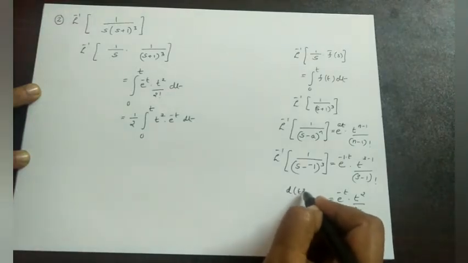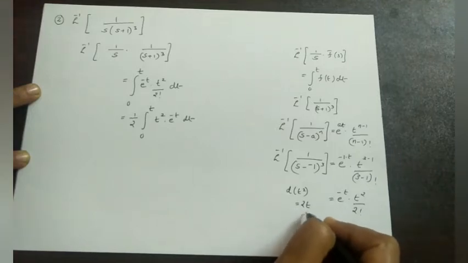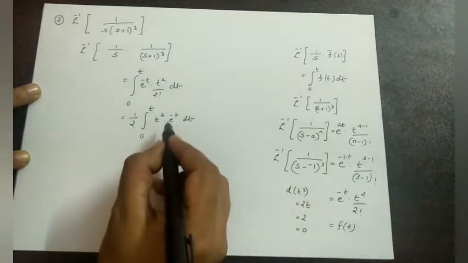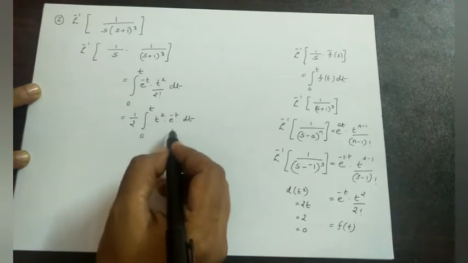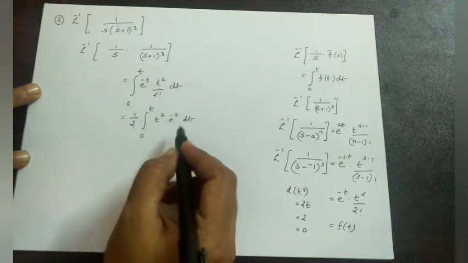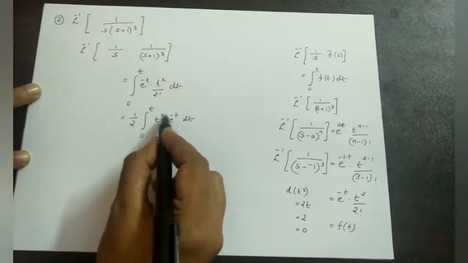The first derivative is 2t, you already know. Now derivative of 2t is 2. Again the derivative of 2 is 0. That means the function is a terminating function. Otherwise, if we consider e raised to minus t as the first function, its derivative becomes e raised to minus t into minus 1. Again e raised to minus t into minus 1 the whole square. It will be a recurring function. Therefore, the terminating function we consider as the first function.